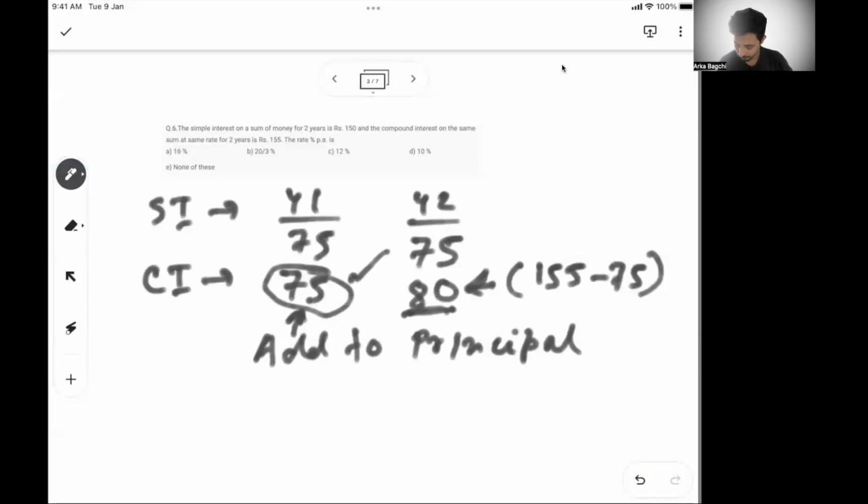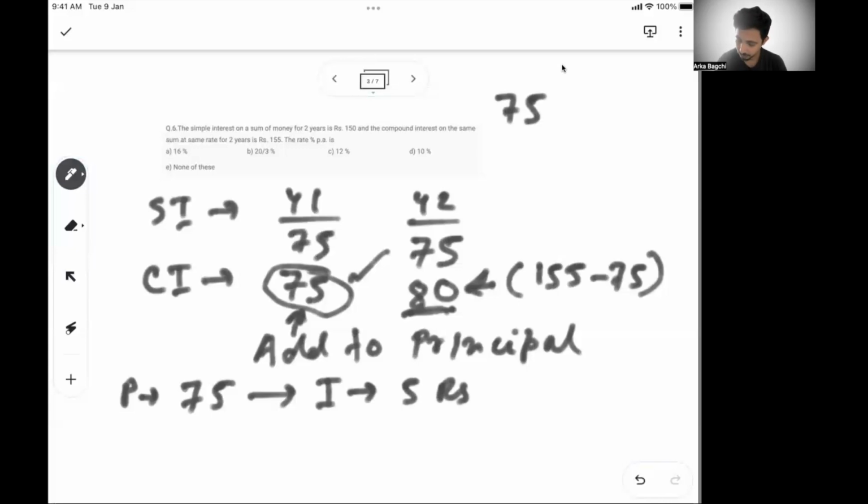So due to this 75 rupees added to the principal, your interest has increased by 5 rupees, right?